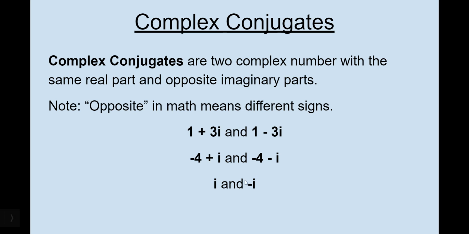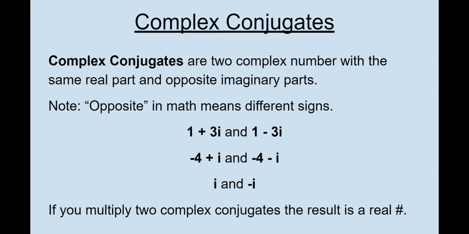And then another: if we had just an i, there is no real part, which means it's 0. So it's 0 over here, but then the i changes sign. So these are complex conjugates. Right? So complex conjugates have the exact same real part, but they change the sign of the imaginary part. Just to note, we're not going to get into this too much, but if you multiply two complex conjugates together, you get a purely real number, which is an interesting characteristic.